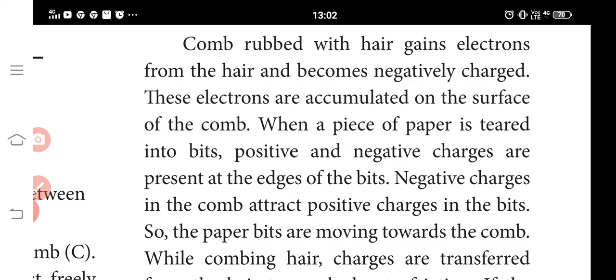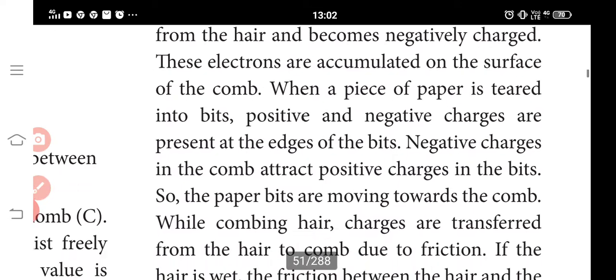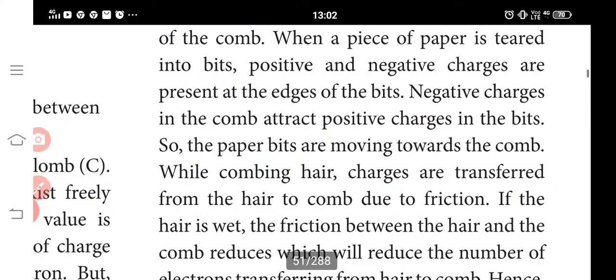The comb rubbed with hair gains electrons from the hair and becomes negatively charged. These electrons accumulate on the surface of the comb. When a piece of paper is brought near, positive and negative charges are present at the edge of the pieces. Negative charges in the comb attract positive charges in the pieces, so the paper pieces move towards the comb. While combing hair, charges are transferred from the hair to the comb due to friction.